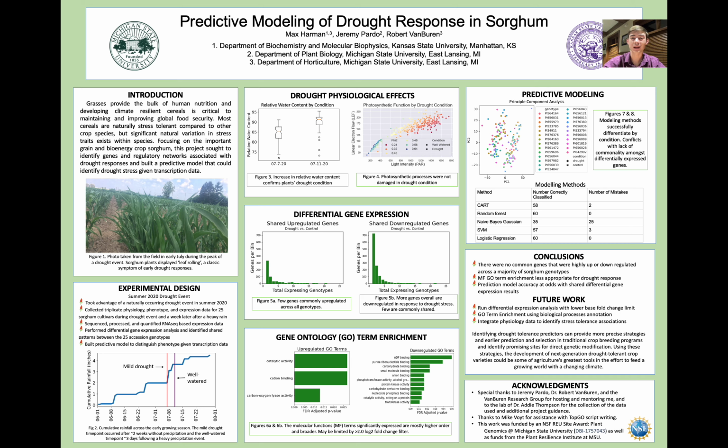My name is Max Harman, and I'm a rising senior at Kansas State University studying biochemistry and global food systems leadership with a minor in agronomy. This summer, I was hosted in the lab of Dr. Robert Van Buren at Michigan State University and mentored by him and fourth-year PhD student Jeremy Pardo.